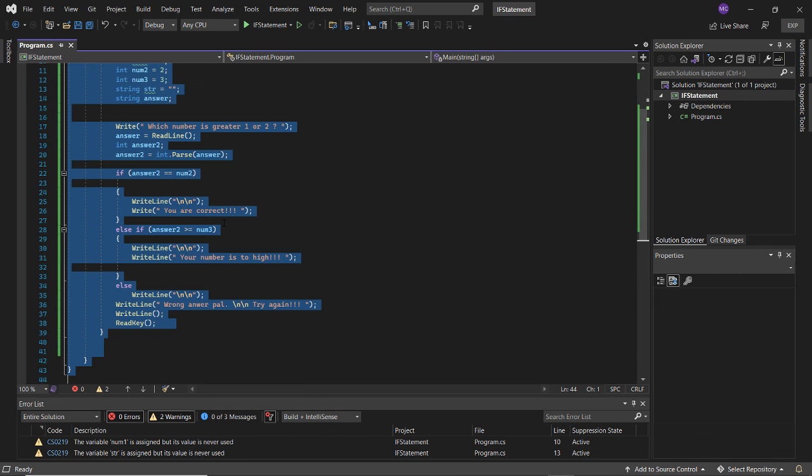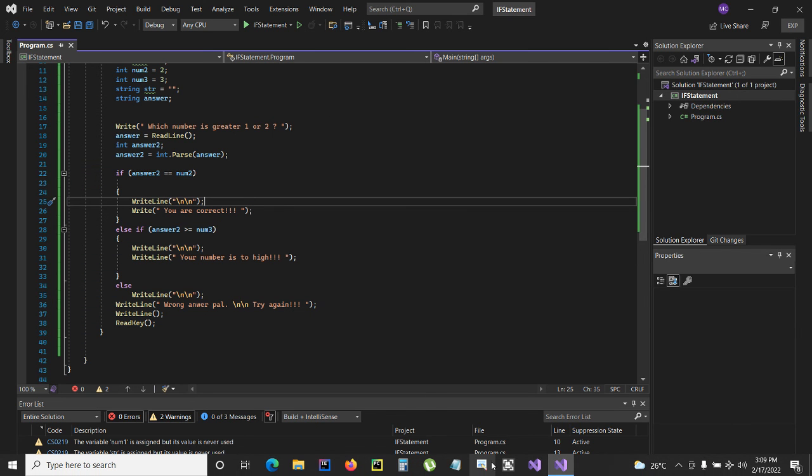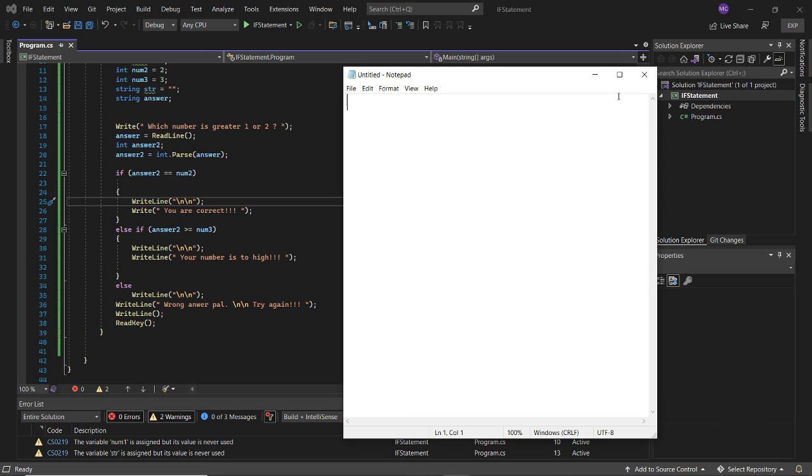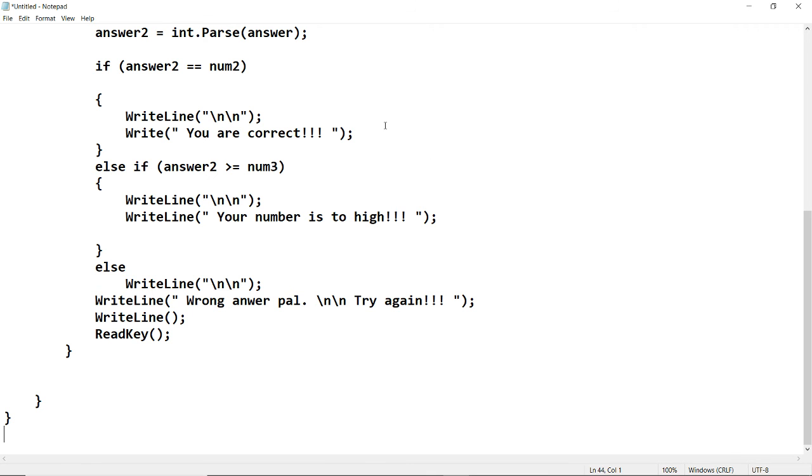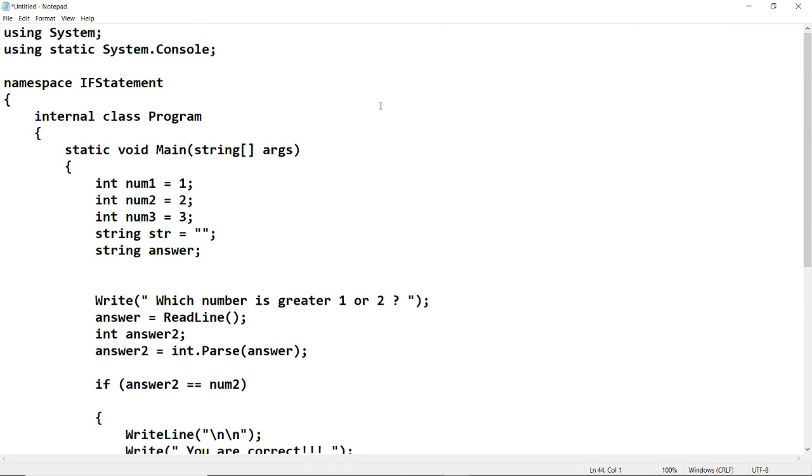So we're going to end this video, but before I end the video, I'm going to copy the code to Notepad. So just in case you didn't see it very well, you'll be able to see it very well now and be able to copy it. Okay, so this is the code. I'm going to scroll down slowly so that you can get everything.